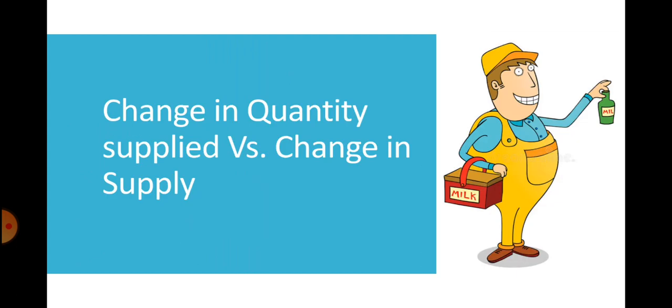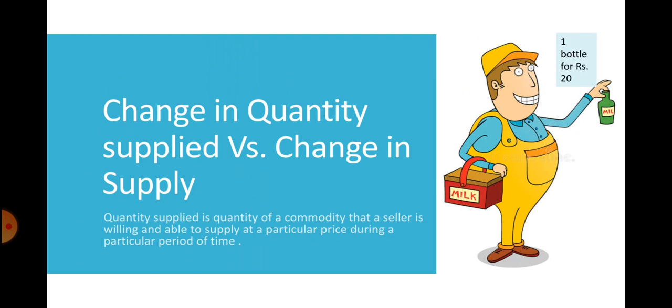Now, coming to change in quantity supplied versus change in supply. Before understanding this topic, let's once again brush up the meaning of quantity supplied. We know that supply of a commodity is the quantity of a commodity which a seller is willing and able to sell at each level of price, whereas quantity supplied is the quantity of a commodity which a seller is willing and able to sell at a particular price during a particular period of time.